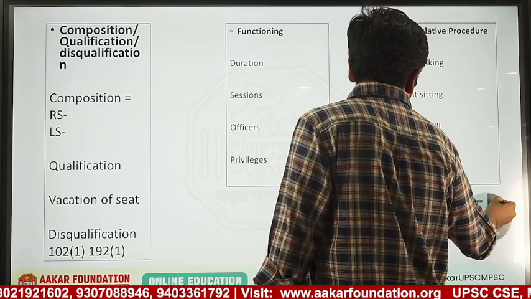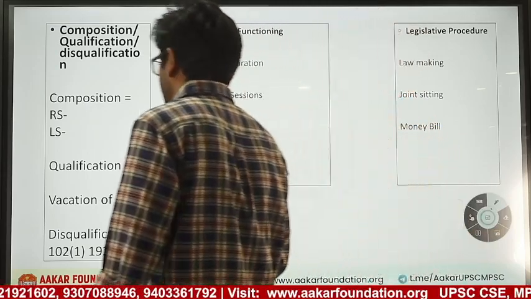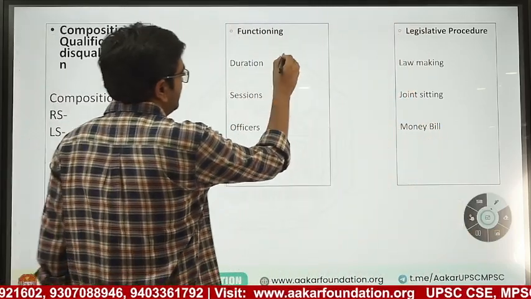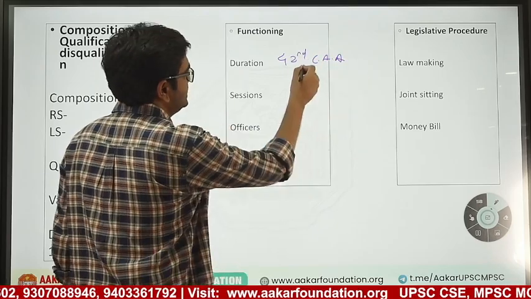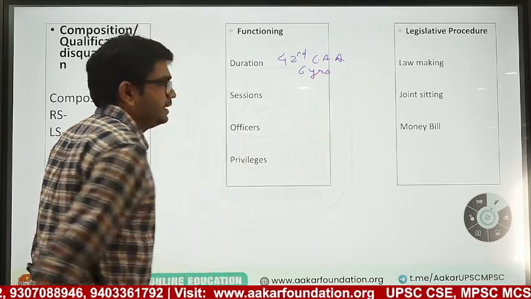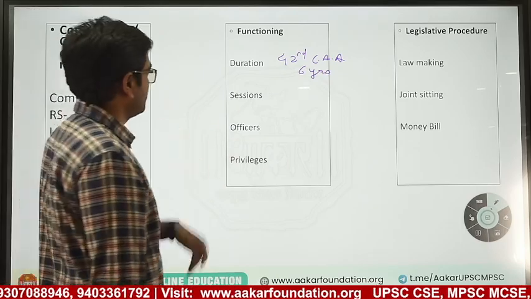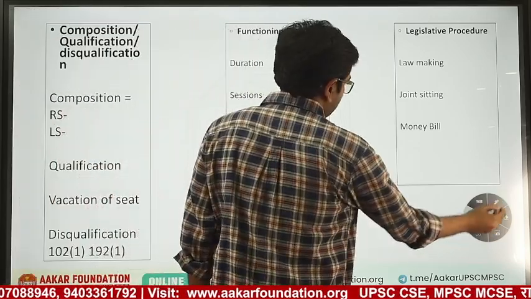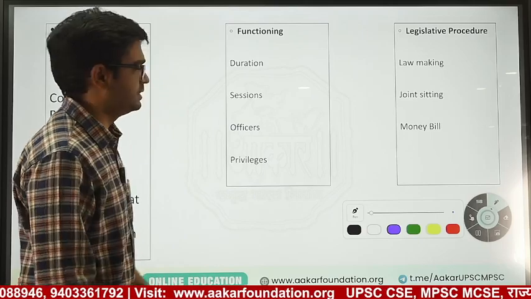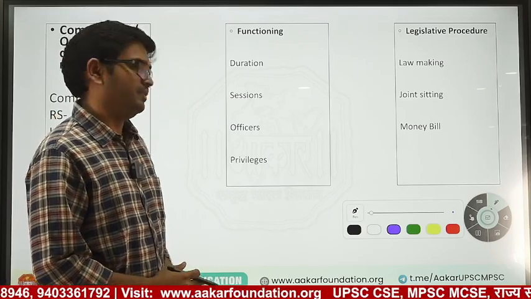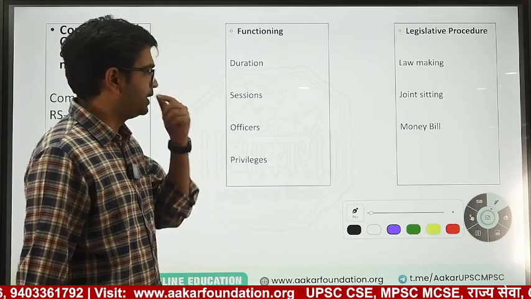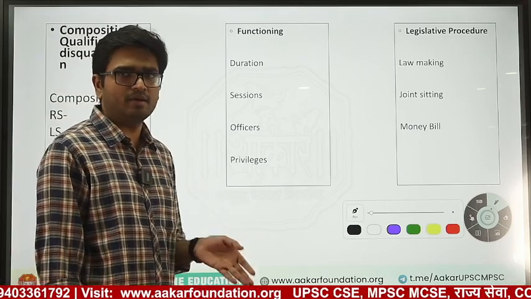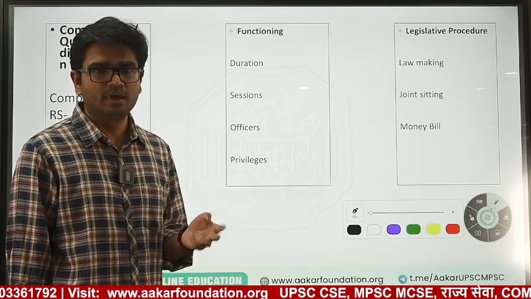Then we come to the duration of the house. We all know the duration of the house is 5 years. For your information, the 42nd Constitutional Amendment Act made it 6 years, but then in the 44th Amendment Act, it was brought back to 5 years. Sessions we have seen in the previous class. There should be a maximum 6 months gap between 2 sessions. There is nothing mentioned in the Constitution that there has to be 3 sessions every year.